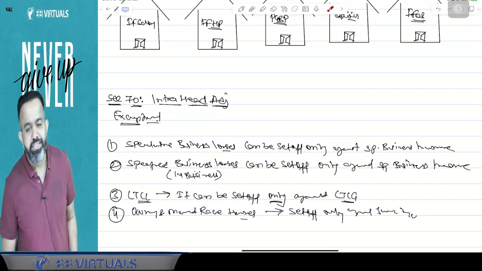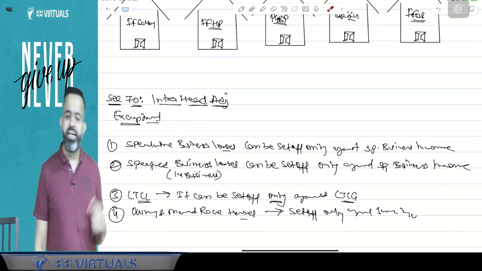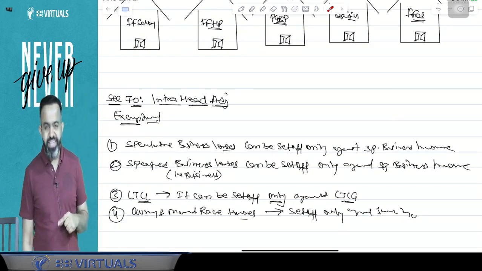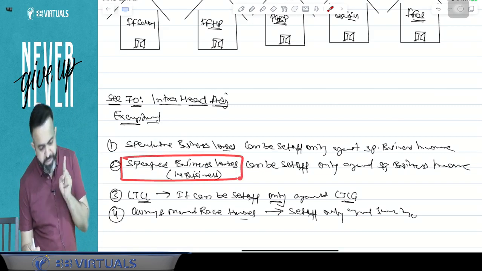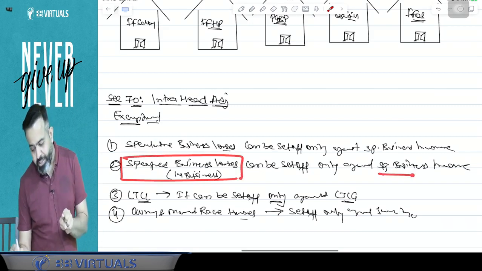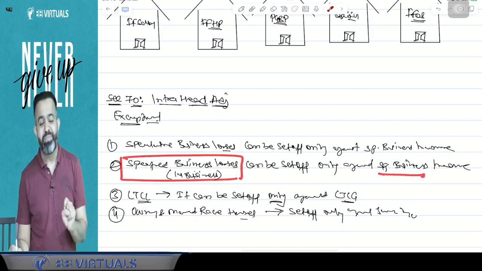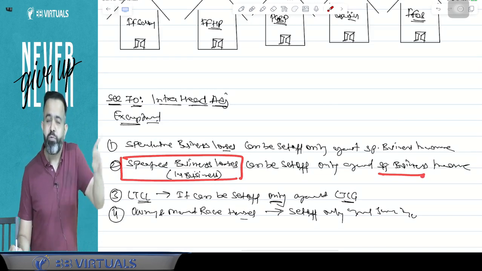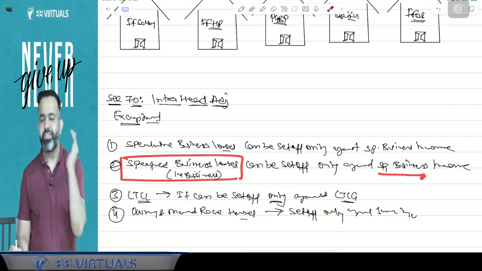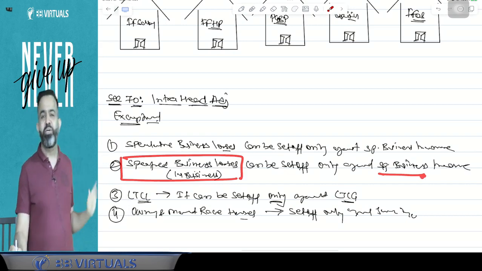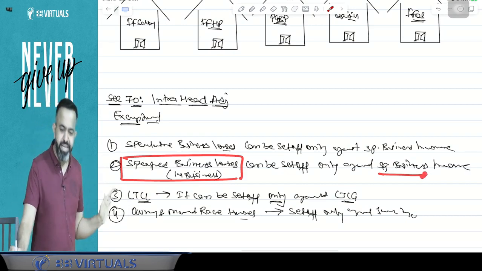The right answer is yes, that can be set off. No issue at all, because the law says that a specified business loss can be set off only against a specified business income. But here there is no specified business loss. There was a loss from coaching class business and profit from hotel business. That can be set off. Answer is yes, no issue at all.